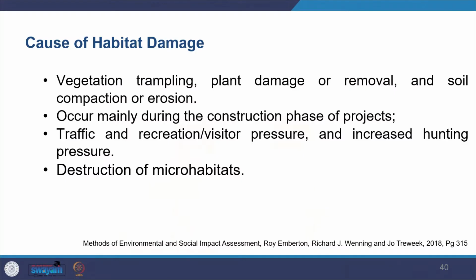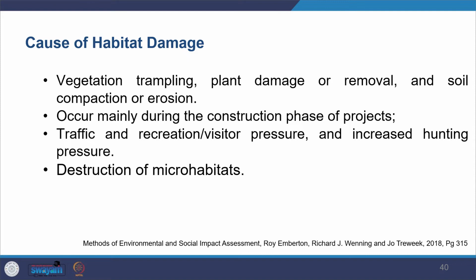Further, the other kind of impact we see is habitat damage, wildlife disturbances, and direct mortality, where death can take place. So we see that there are causes of habitat damage, like vegetation trampling, where with the movement there is damage to the vegetation. There can be plant damage, or you can be removing the plants, and during construction you might be compacting the soil, and also there can be soil erosion.